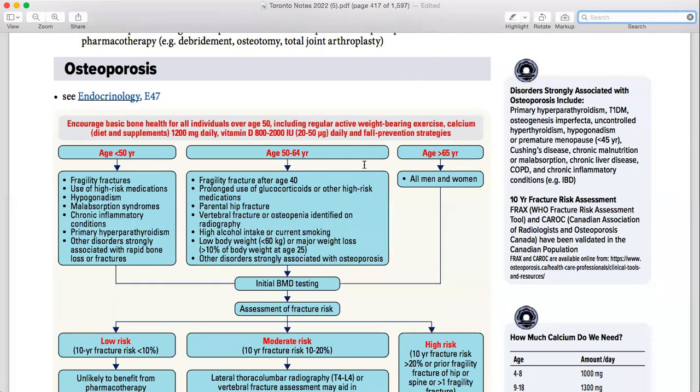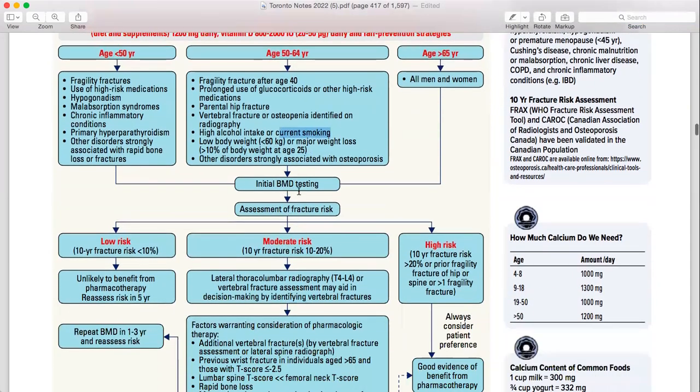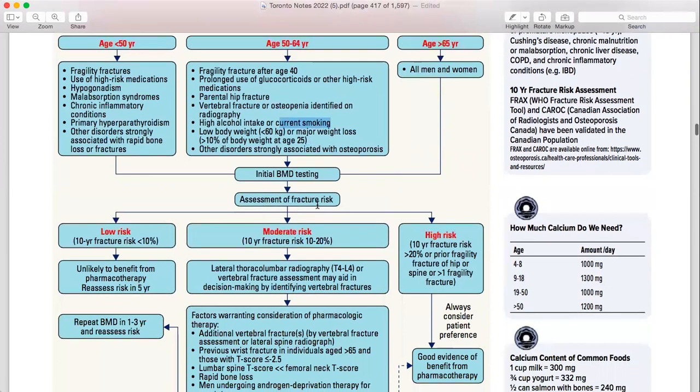Then coming to parental hip fracture, vertebral fracture, osteopenia identified on radiography, high alcohol intake or current smoking. Don't forget that smoking also causes osteoporosis. Then lower body weight and major bone loss, and other disorders strongly associated with osteoporosis. Initial BMD testing and assessment of the fracture risk.